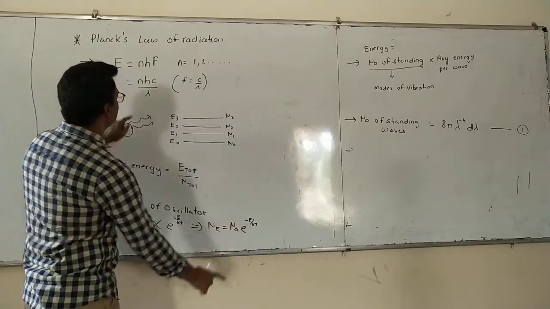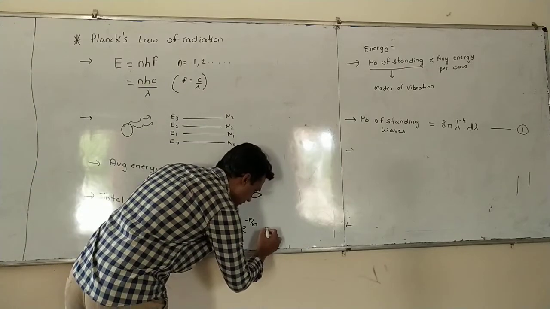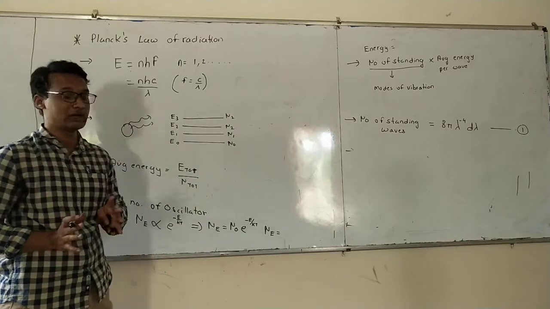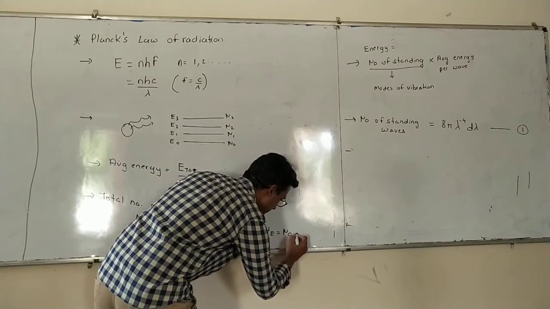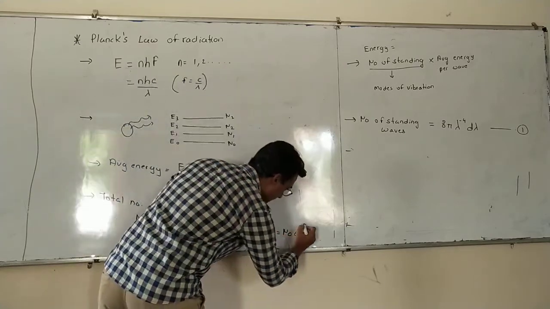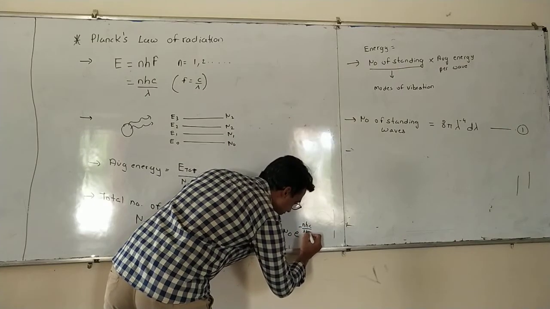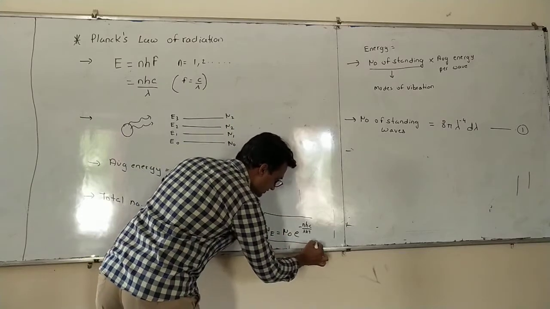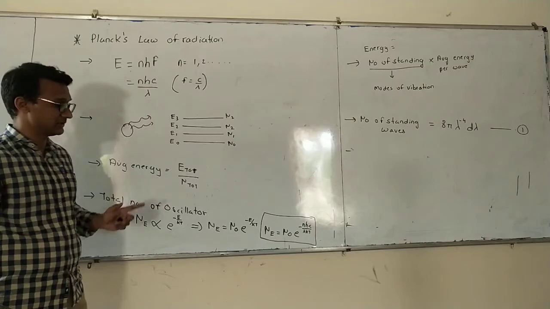We know E means nhc divided by lambda, so we will replace that value and we will get an equation for the number of oscillators in a particular energy level as N0 e raised to minus nhc divided by lambda kT. We use this relation to calculate the number of oscillators in each cell.